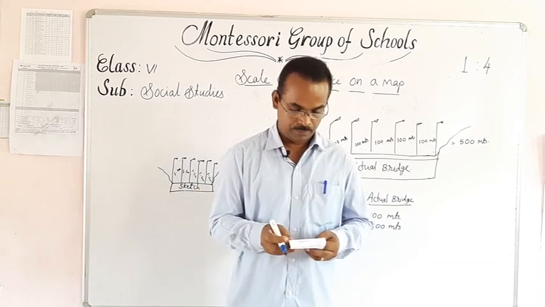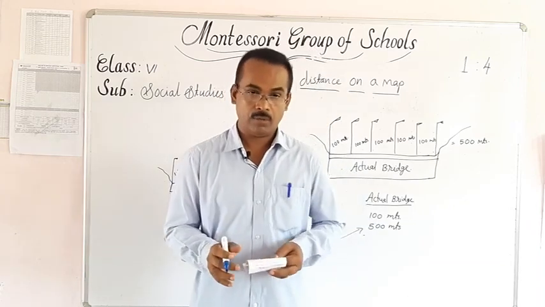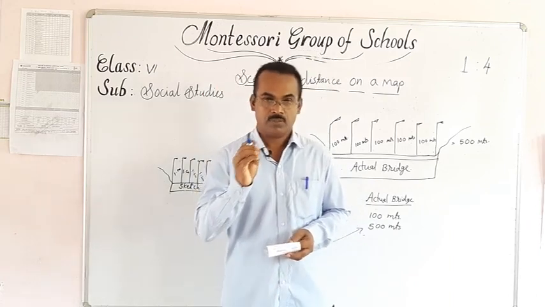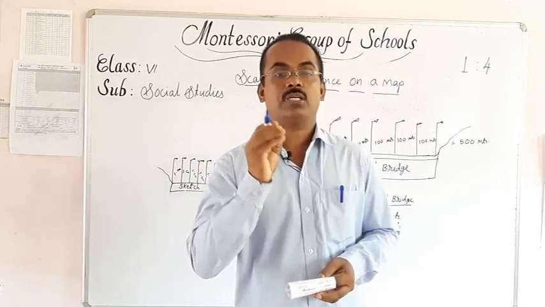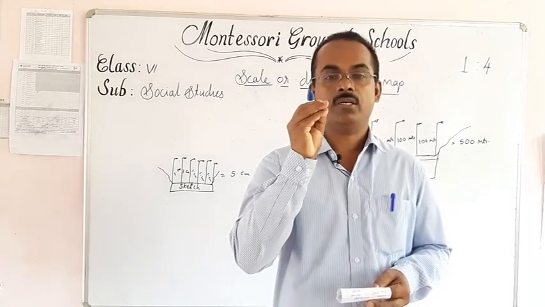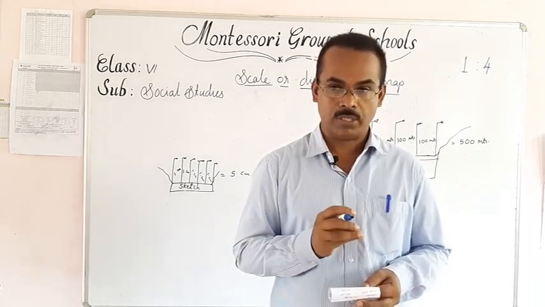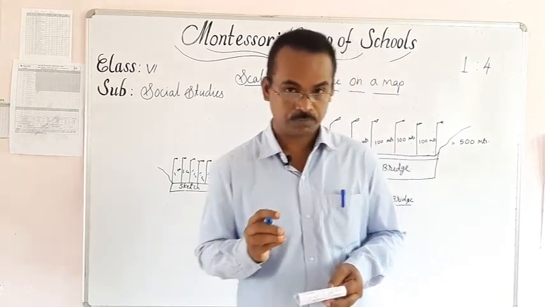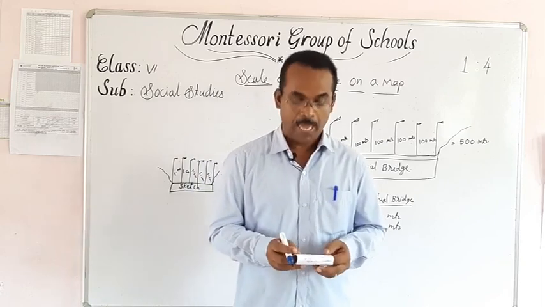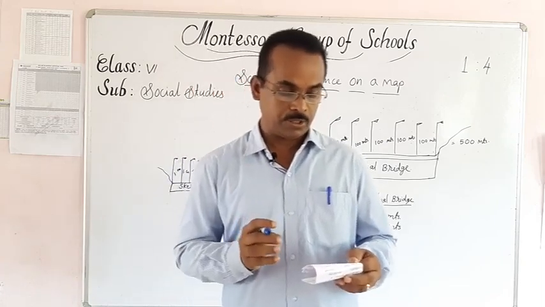that is known as a scale. This is called the scale. Once again, what is a scale? A scale is showing the actual distance of a place or an area in a reduced form. We use this scale to show actual distance in a reduced manner.